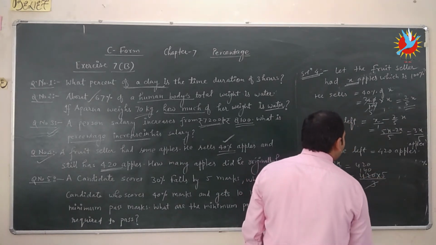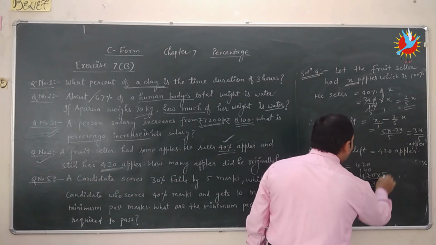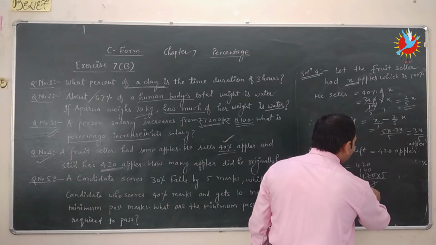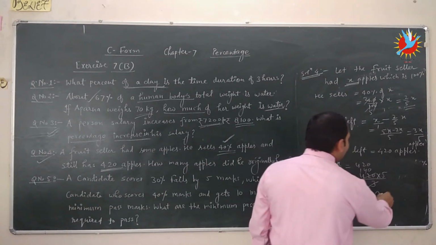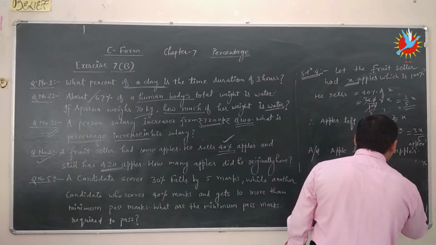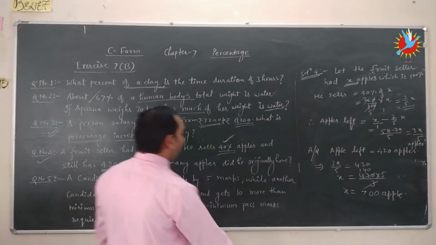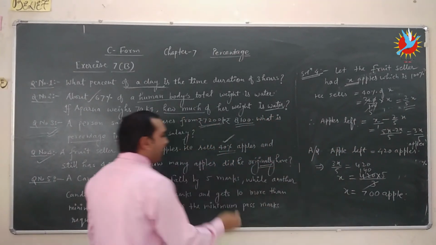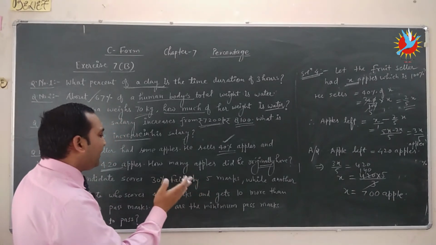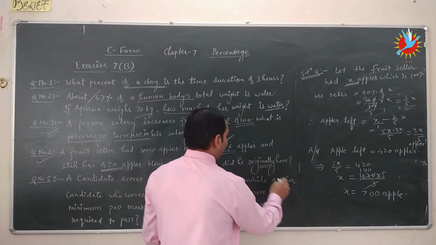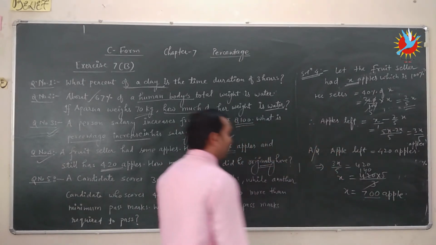The value of x is 700. So initially, or originally, he had 700 apples.